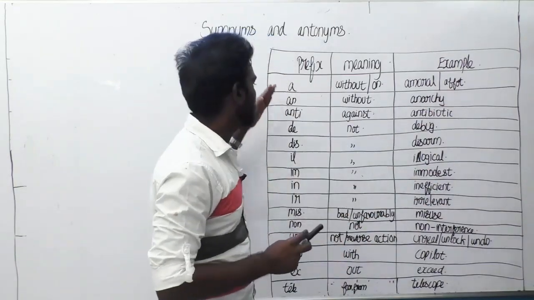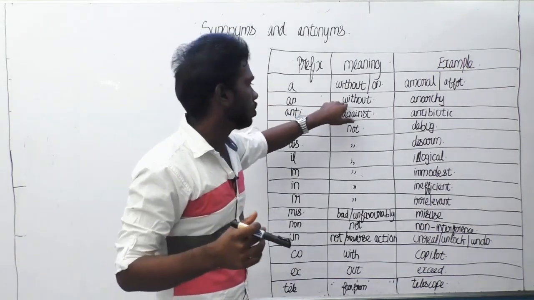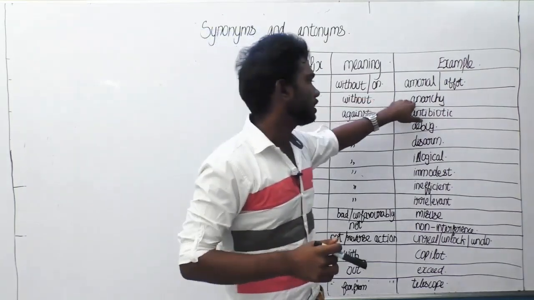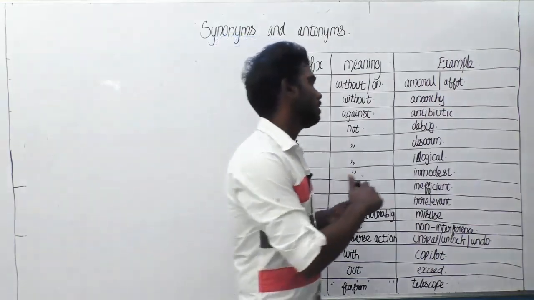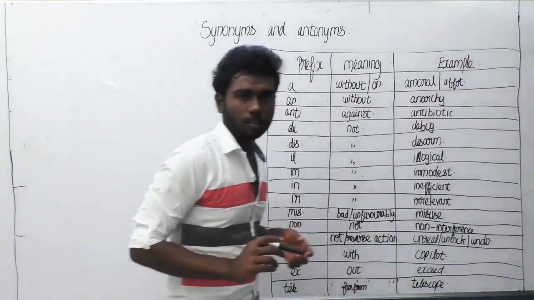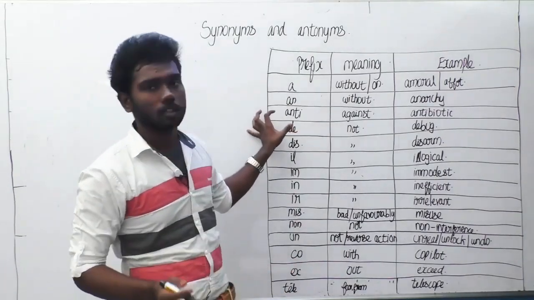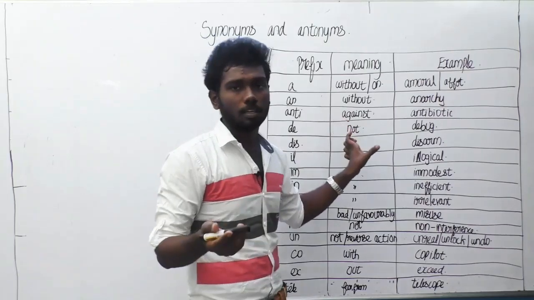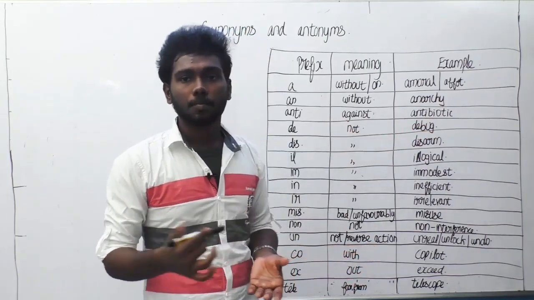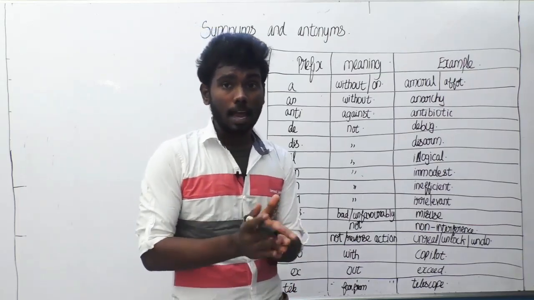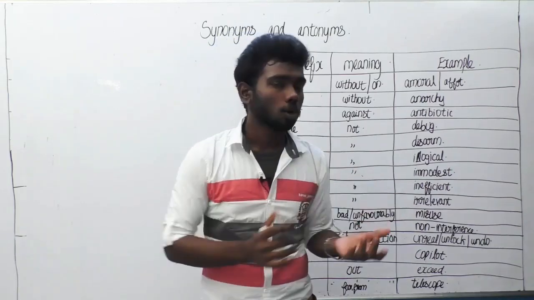So what is the next prefix here? An. A word starting with an means without. An example for this is anarchy. What do you mean by anarchy? Anarchy means without democracy. So an means without. A word starting with anti means against something. So here are things like antibiotic, antiseptic, which means these prefixes act as against the septic, against the biotic. So this is the meaning.